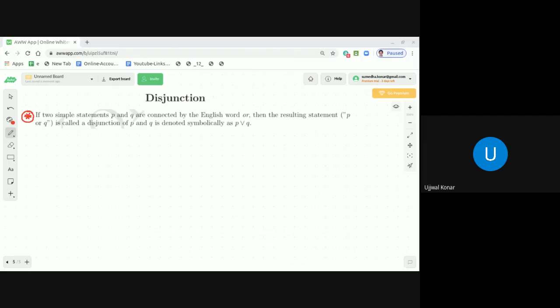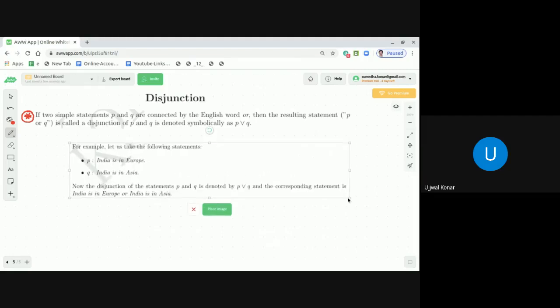Now, dear students, let's take the following two statements represented by P and Q respectively, and we will see what is the meaning of P or Q. I take two very simple statements.